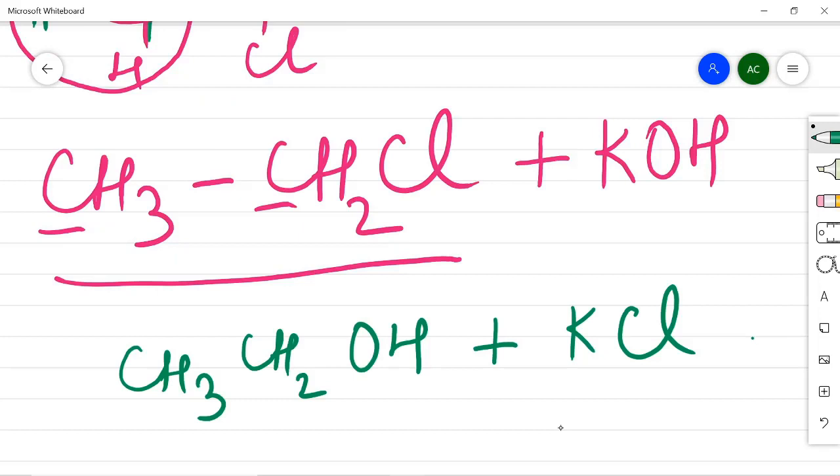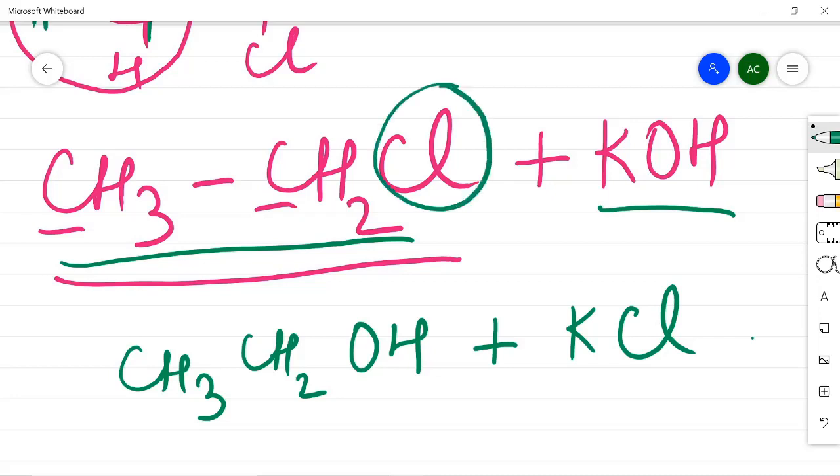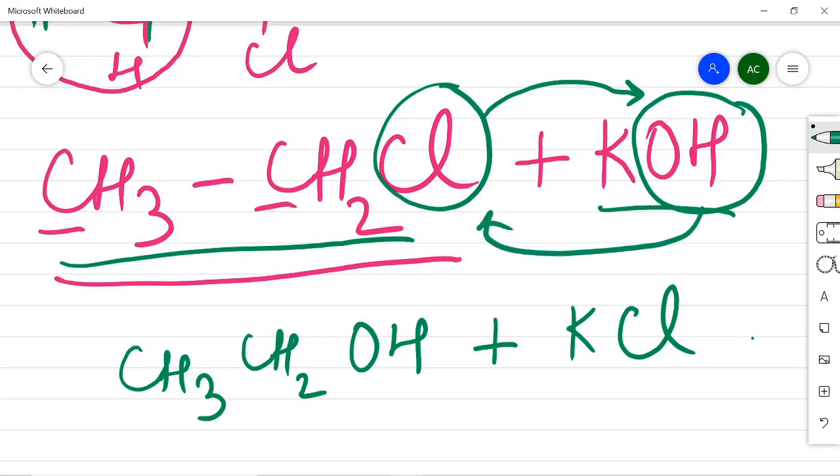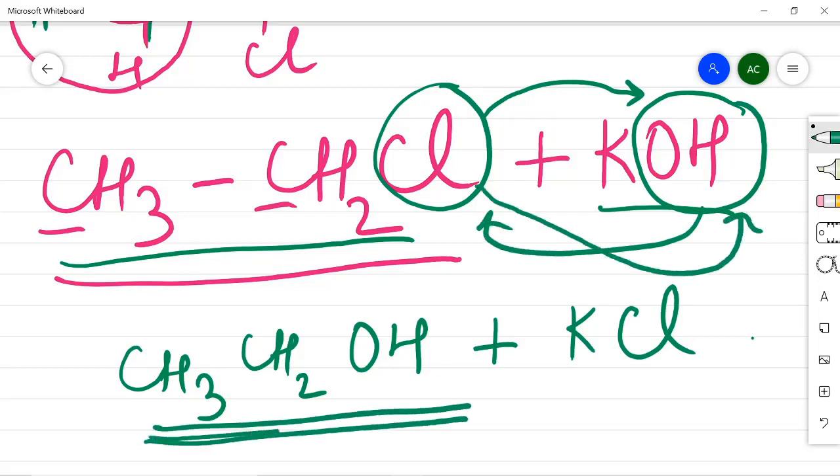Now suppose this chloroethane which was formed there, you can see what is happening when it reacts with aqueous potassium hydroxide. This Cl will be replaced by OH. OH will come here and Cl will go here. So the new compound formed is CH3CH2OH, and KCl will be given out.